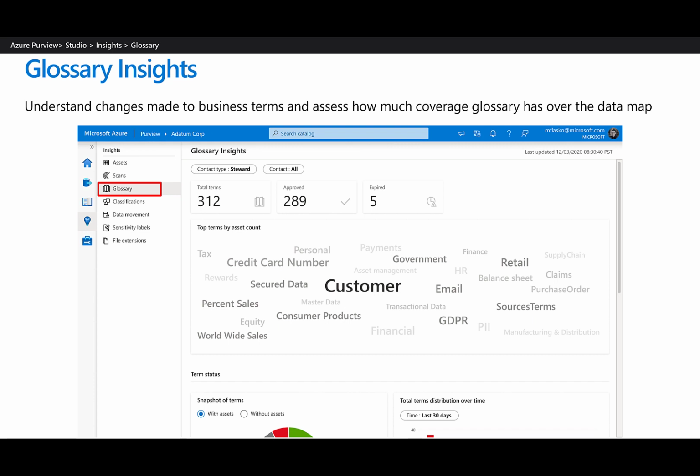In this case, Glossary Insights enables you as a business user to understand all of the terms associated in the glossary, count the number of approved or expired terms, and understand the usage of those terms across the assets. Glossary Insights also helps business users complete their glossary by showing terms with missing experts or stewards, and then we could drill down to see which terms are missing that information and navigate over to the glossary to remediate.